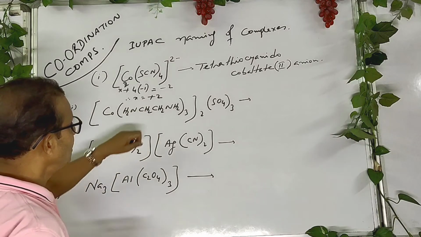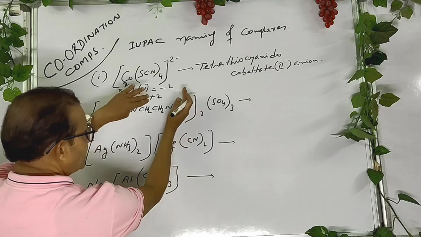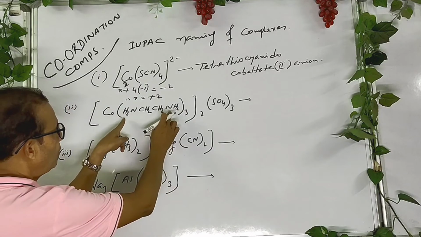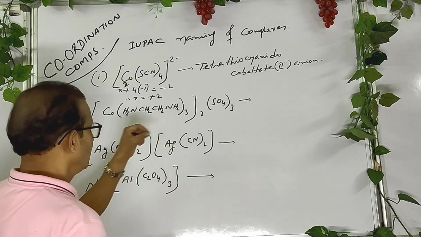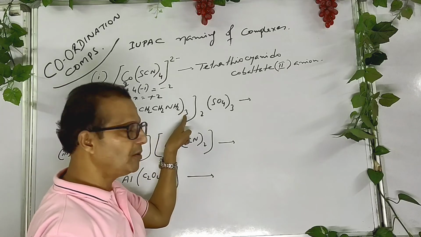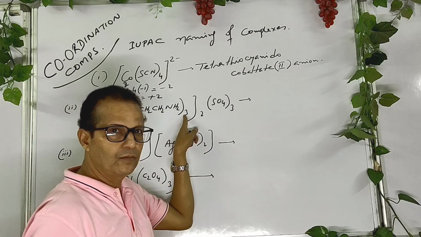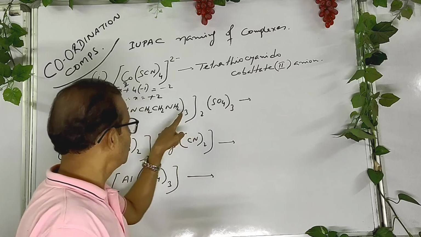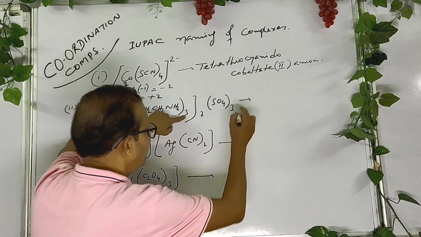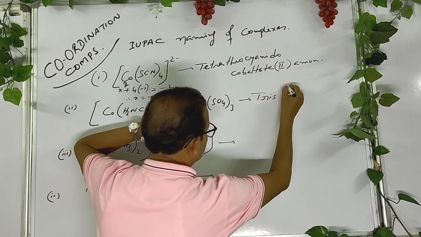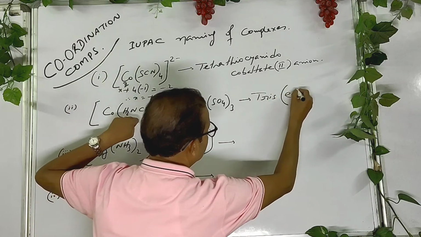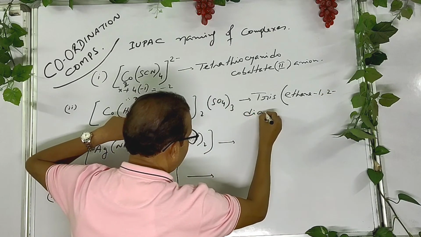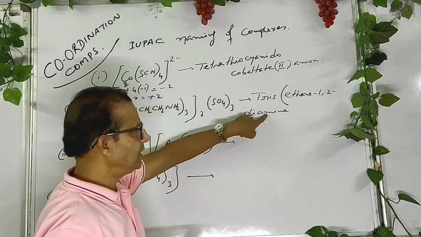So this, you see, the complex part is at the left side, so it is a cationic complex, directly only cobalt. Do you know what this is? It's ethylene diamine. It's a bidentate ligand, and you know that in case of bidentate to hexadentate, you should write the name of the ligand under bracket, and instead of 3 write tris. Ethane-1,2-diamine, only write single m.